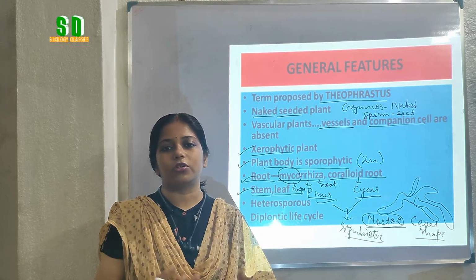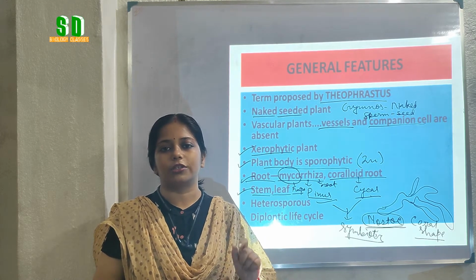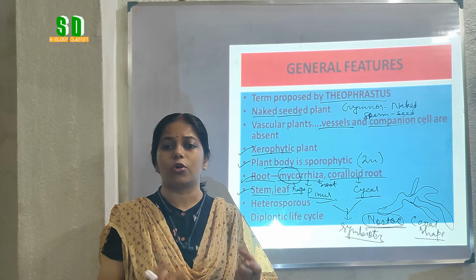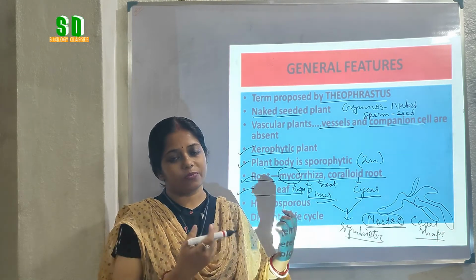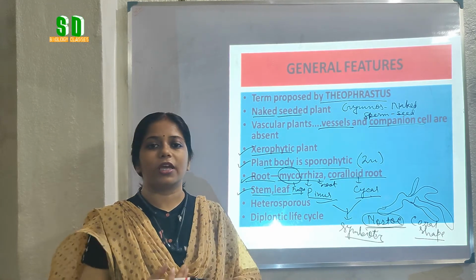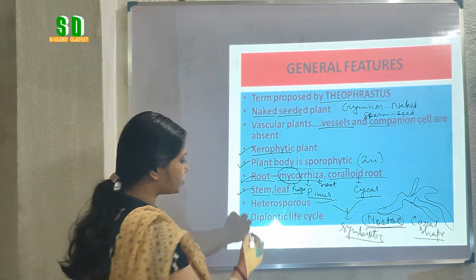Another very common example is the plant commonly called deodar. That is also another example of a gymnosperm plant. All these plants have megaphyllous leaves. So they bear megaphyllous leaves, and sometimes they have needle-shaped leaves, as we can see in the case of Pinus.